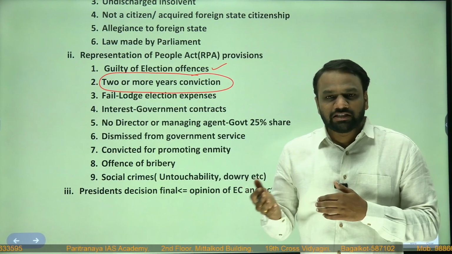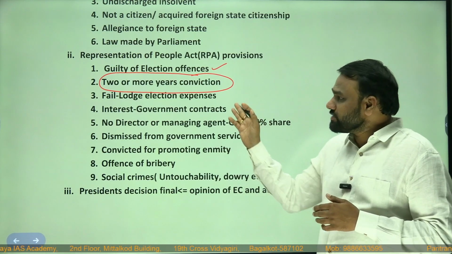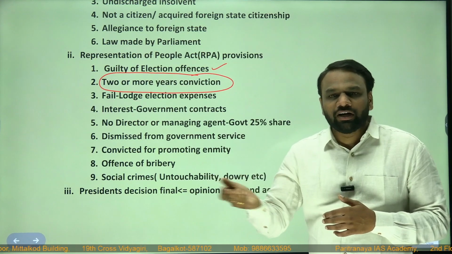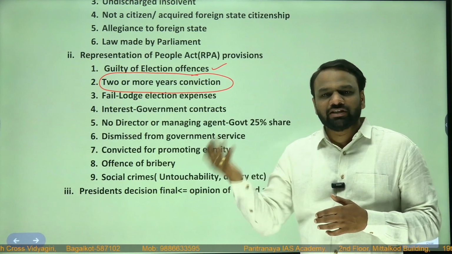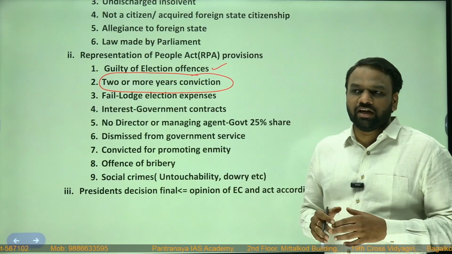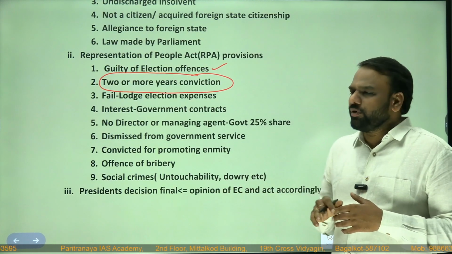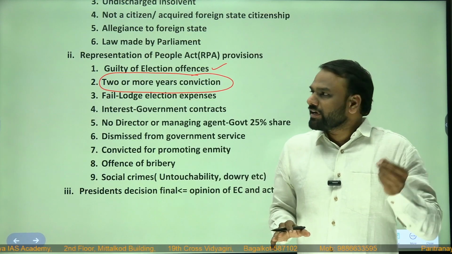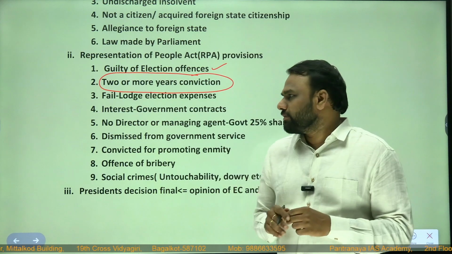If the punishment is for less than 2 years, then he can contest an election. But if the punishment is for more than 2 years, then he cannot contest in an election. For how long he cannot contest, we shall see later on: for a 6 year period after the sentence. But all these things in detail are not necessary. As and when they appear as part of current affairs, then they will become important. For the time being, we shall just assume that a person who has been convicted in a particular case for more than 2 years cannot contest in an election.